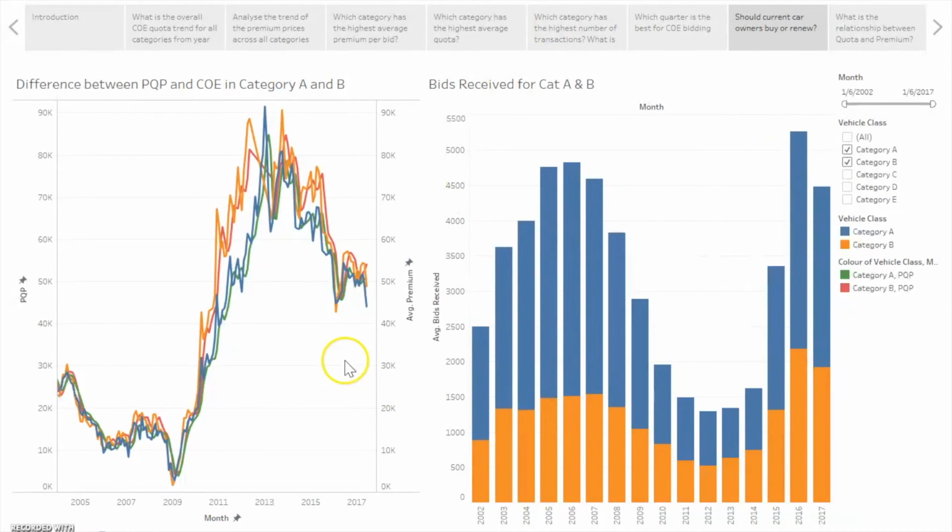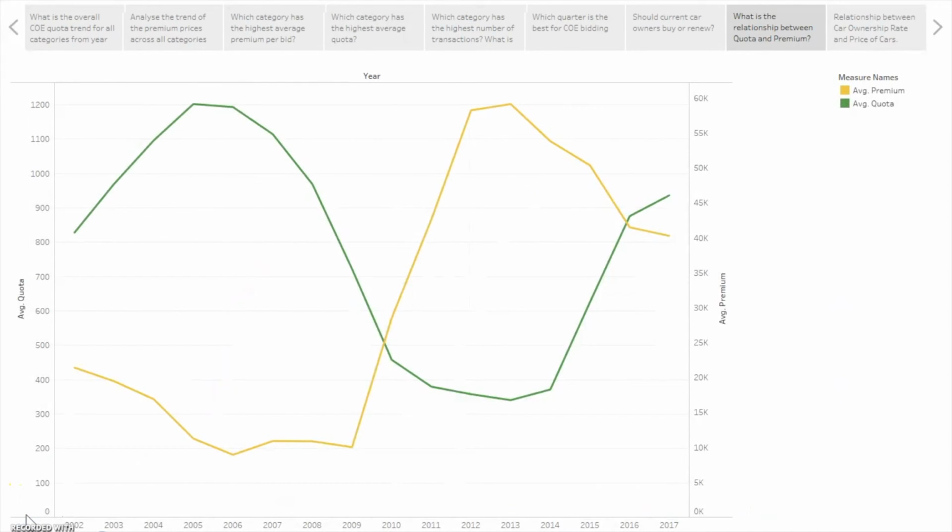So for our recommendation, if the current month's PQP is cheaper than the current month's COE premium, then we recommend you renew your COE. However, if the current month's COE premium is lower than the current month's PQP, then we would recommend you buy a new car. Yes. Now I'll be moving on to the sixth question.